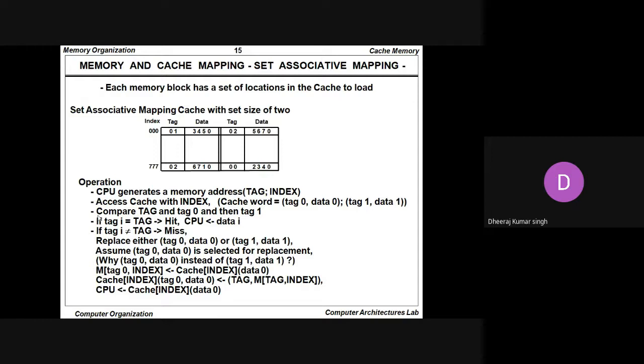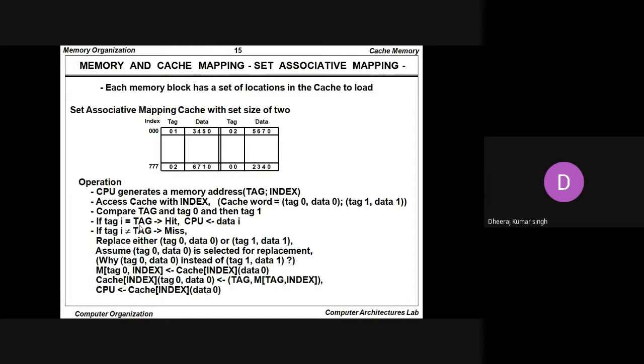If the tag is not found, then the data is not found, means no tag available, so no data available. That is a miss of data. So replace either tag 0, data 0, or tag 1, data 1. Assume tag 0, data 0 is selected for replacement.